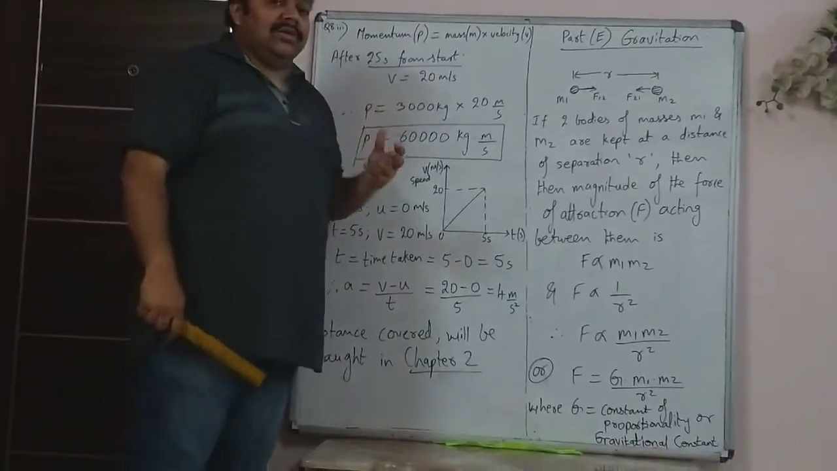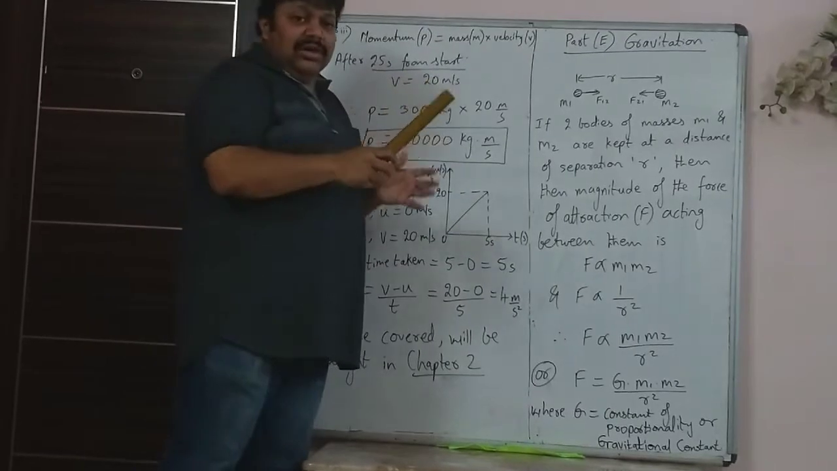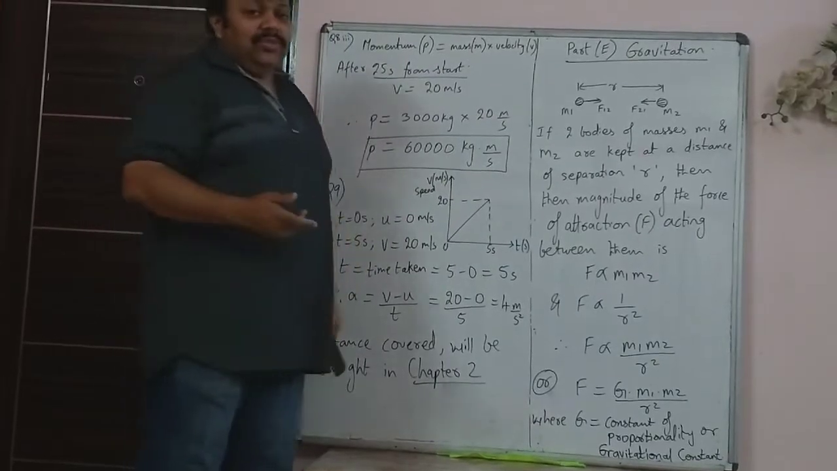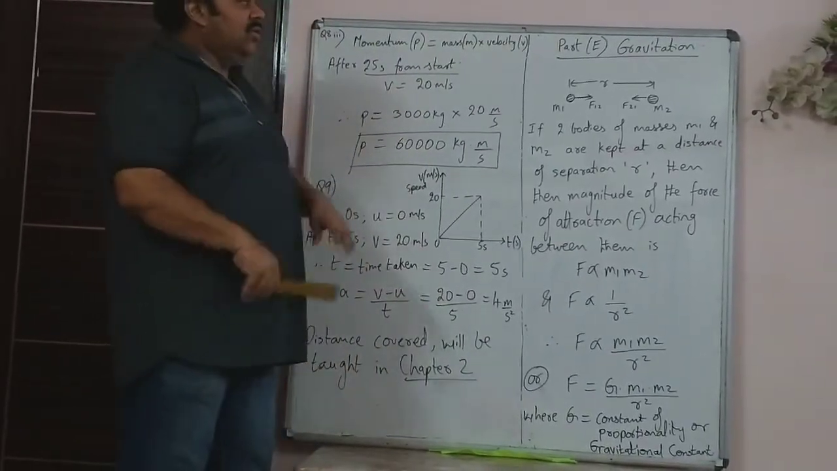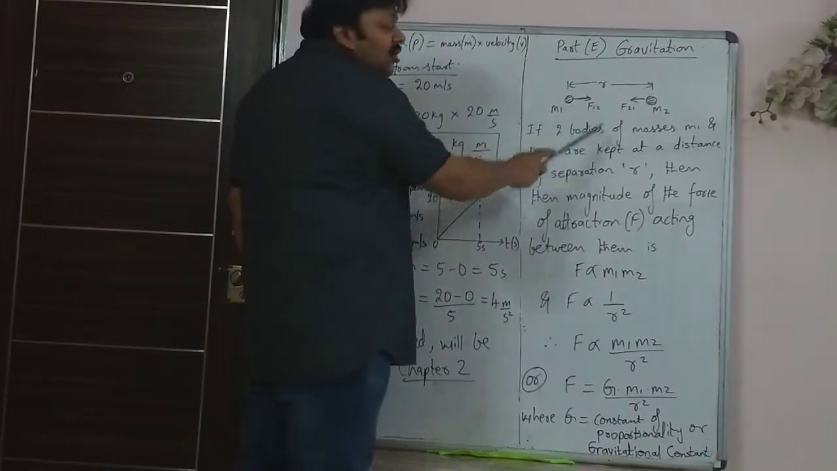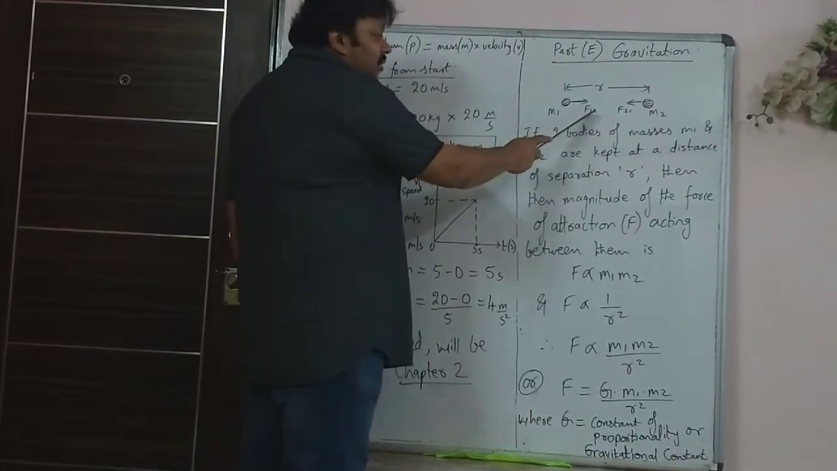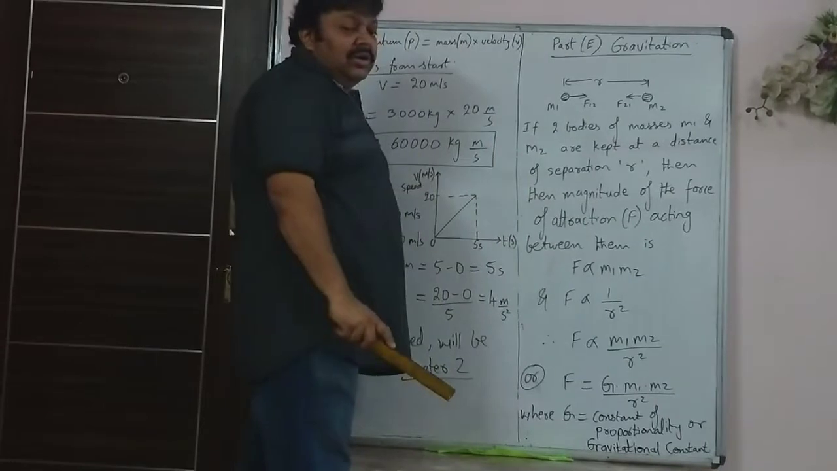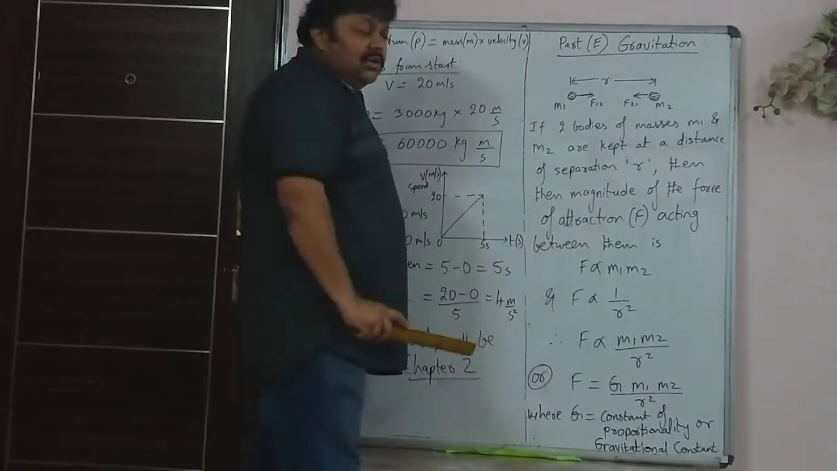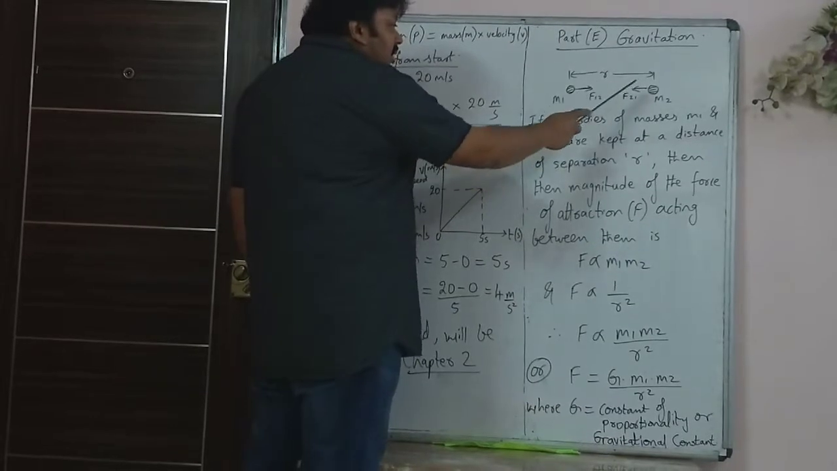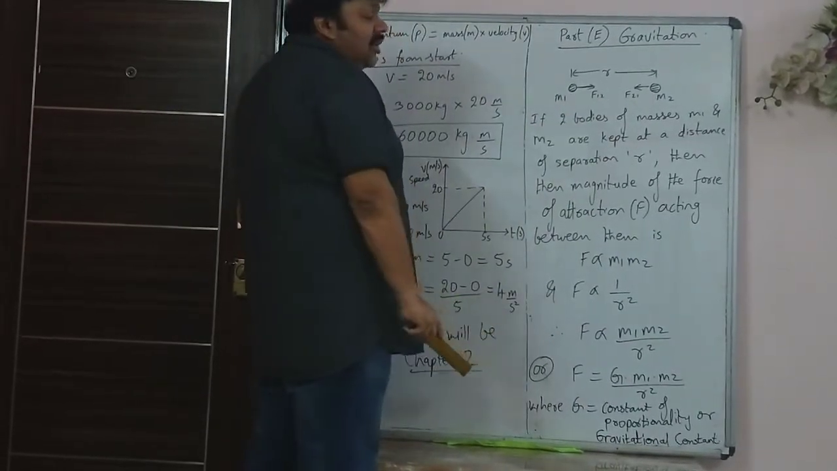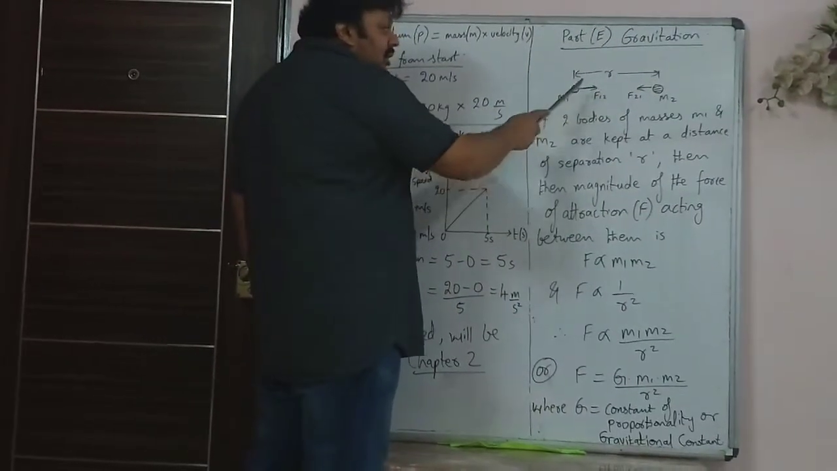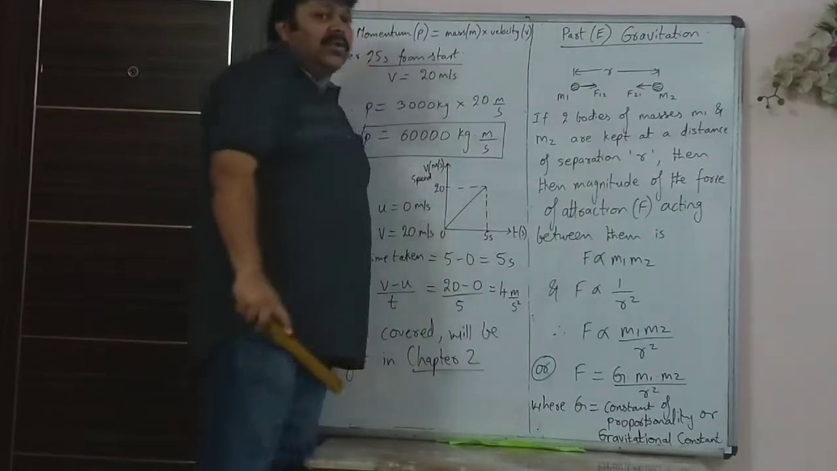So Newton stated that whenever two objects are there at a distance of separation r, both of them will exert an attraction force on the other object. This is not force 12. It is the force exerted on the first body by the second body. So the second body is pulling the first body. And this is not force 21. This is the force exerted on the second body by the first body, and it is a force of attraction. This body is attracting that body towards it, and the second body is attracting the first body towards it.